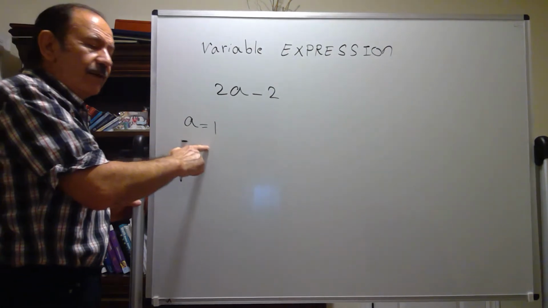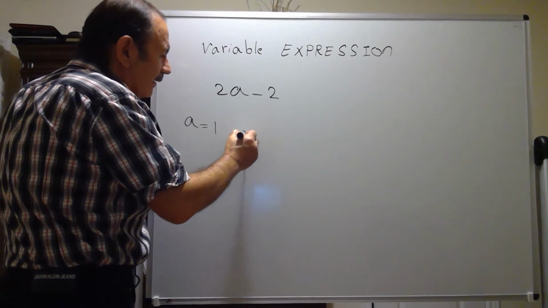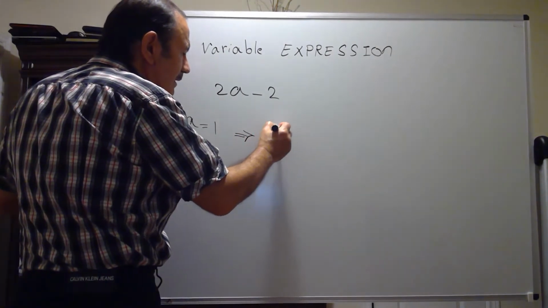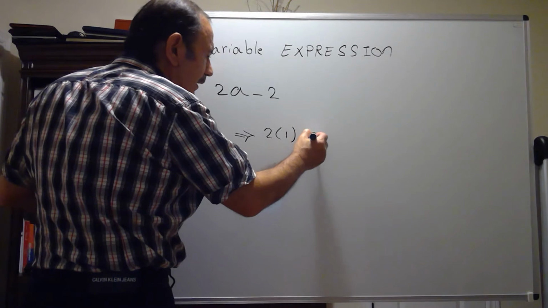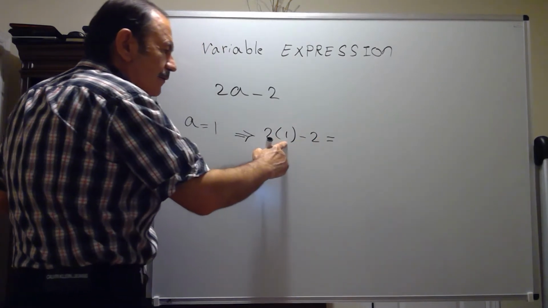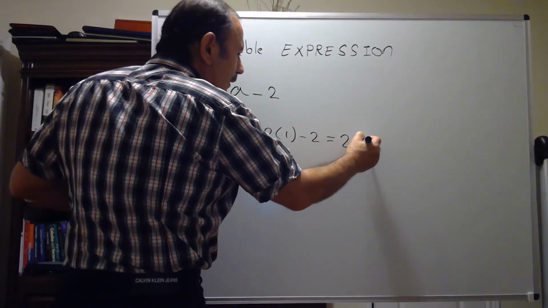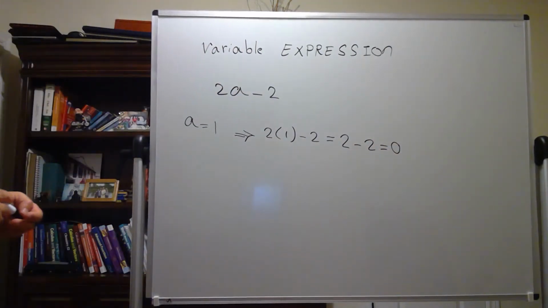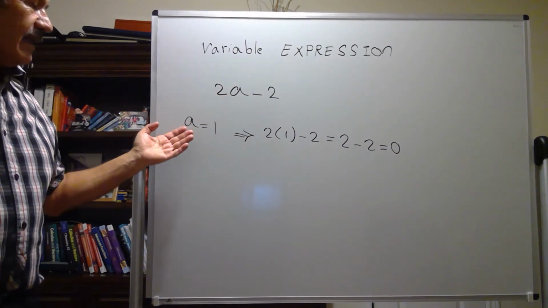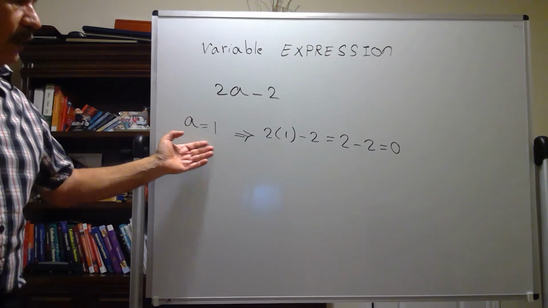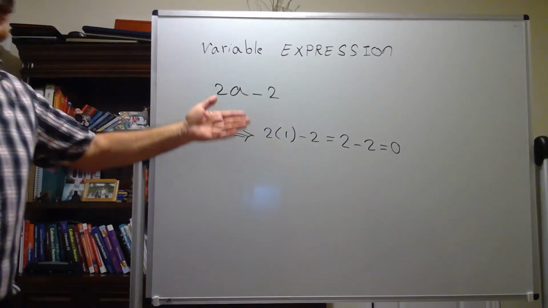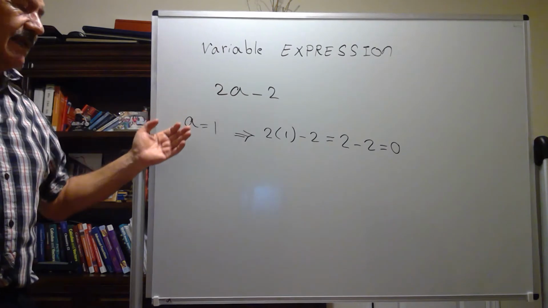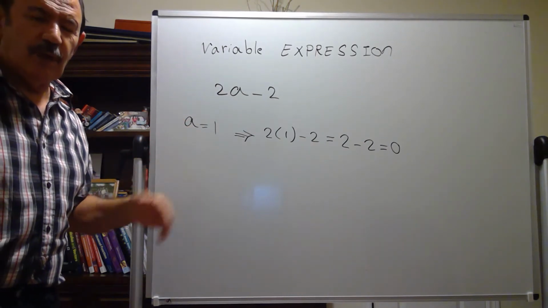So for a equal to 1, I can evaluate this expression: 2 times, instead of a, substitute 1, minus 2. Then 2 times 1 is 2, minus 2 is going to be 0. So the value of this expression for a equal to 1 is going to be 0. I evaluated this variable expression for a equal to 1.